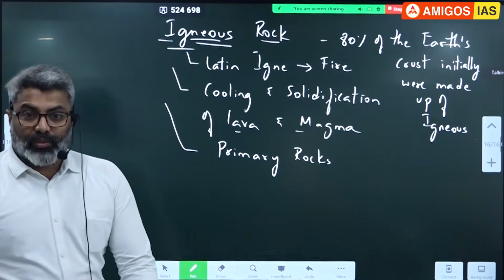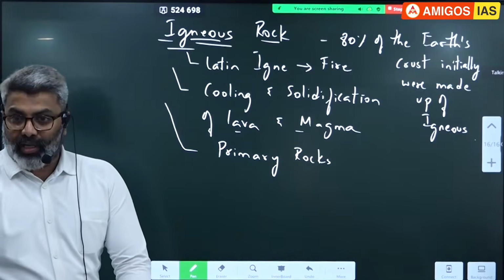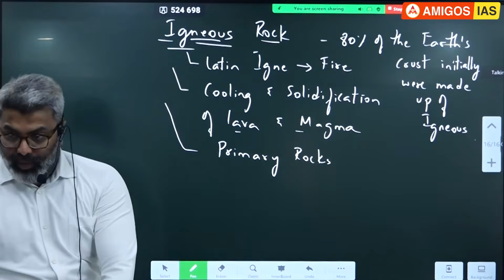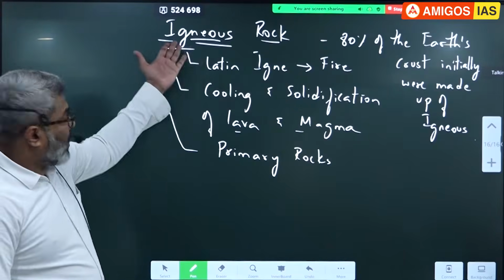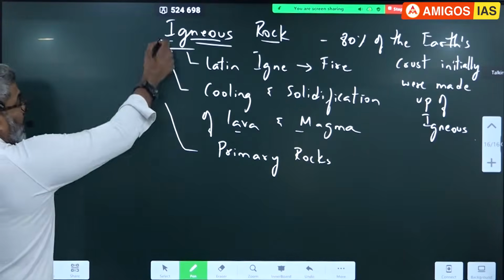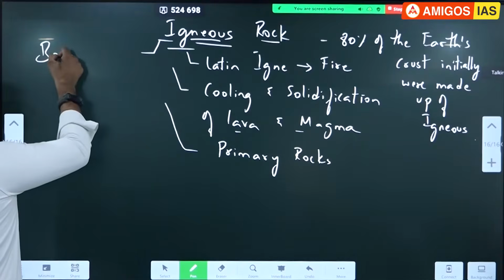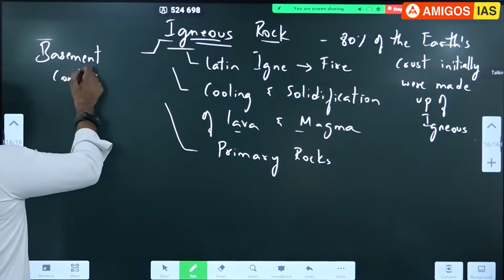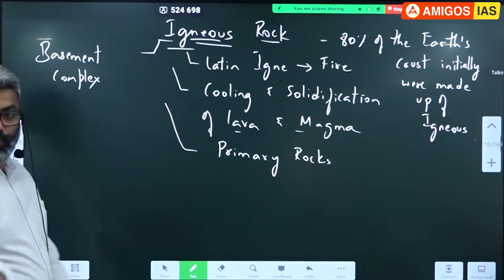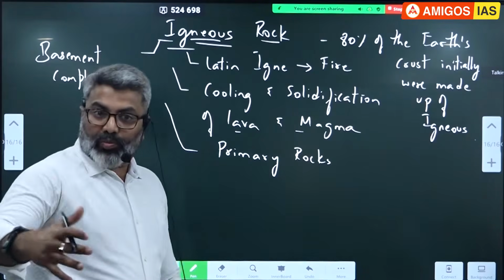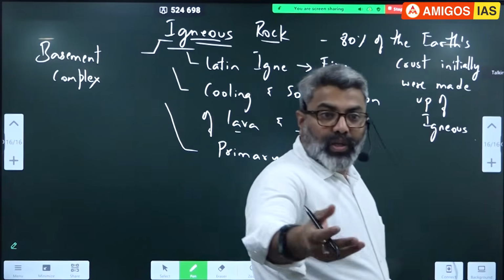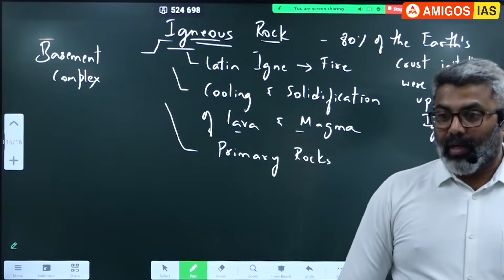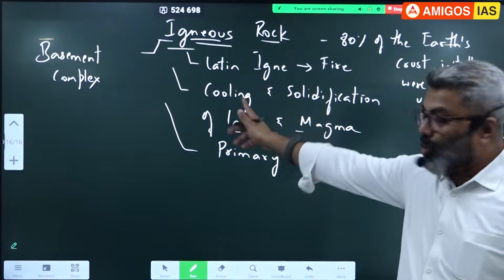What is basement complex? If you start digging here, you will get soil, then rocks. Which rock will you get below? Igneous rock. They form the basement complex of most of the places. Complex means you will get different types of igneous rock. There are many types within igneous rock. You will get all of them below. I'll explain that, don't worry. When I complete this topic, you'll understand.